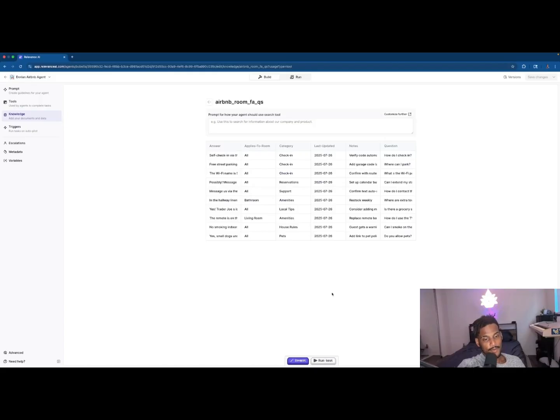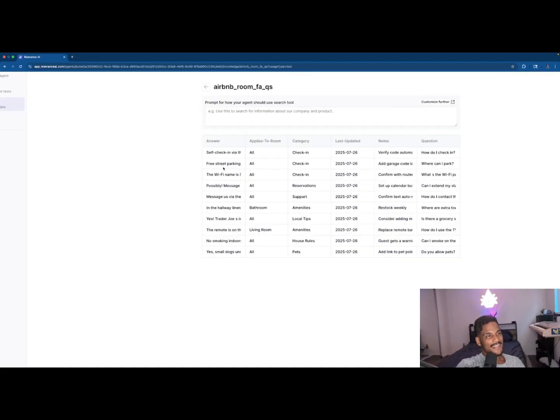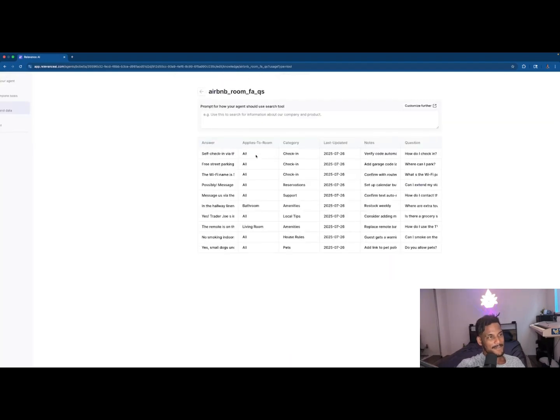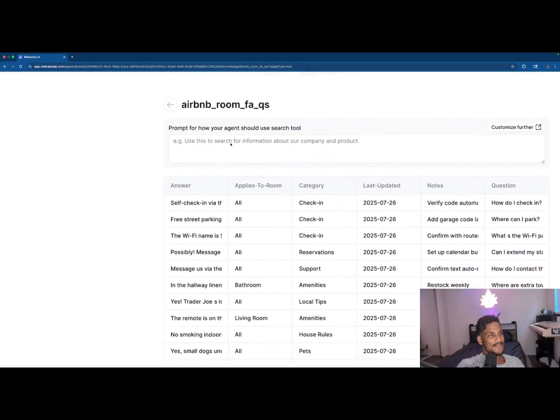So I wanted to show you guys what the knowledge base actually looks like. Like I said, it's just a table. Actually, I don't remember if I said that or not, but in one of my takes, I said it was a table. So what's in this knowledge base, right? This is just an FAQ knowledge base I created.